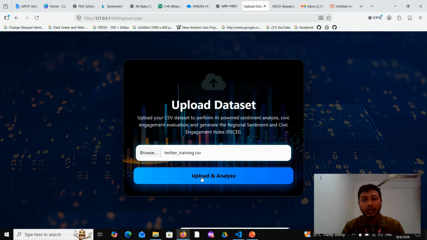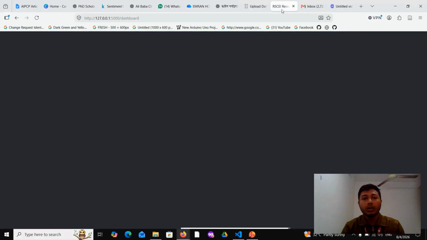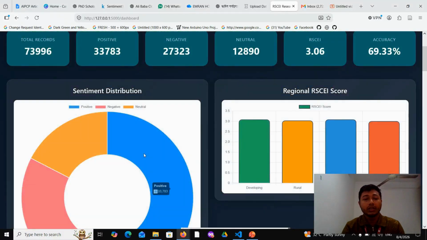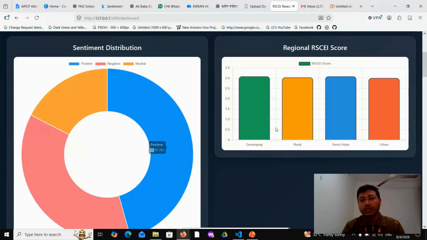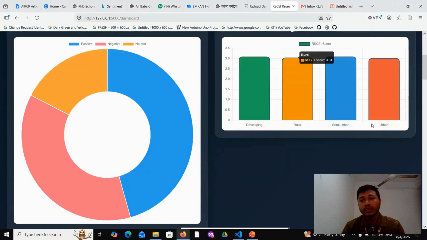This is the dashboard with the dataset visualization. In this dashboard, we see the total records, positive, negative, neutral, RSCEI score, and accuracy. And the sentiment distribution, how many positive, negative, and neutral. And this is the RSCEI score comparison region-wise: developed, rural, semi-rural, and urban.